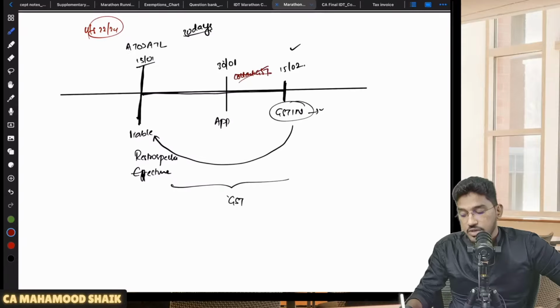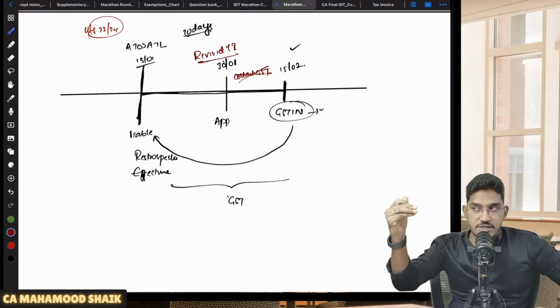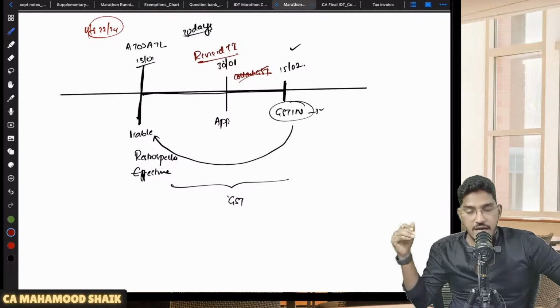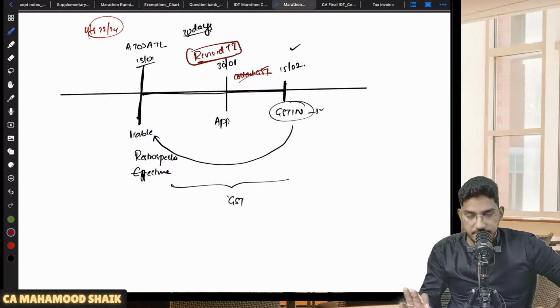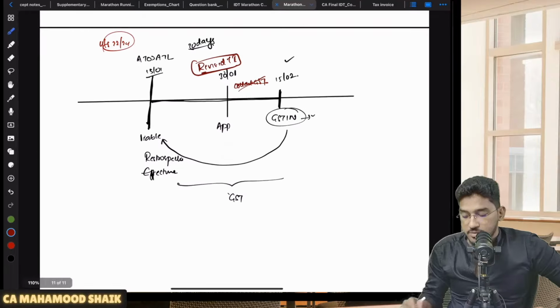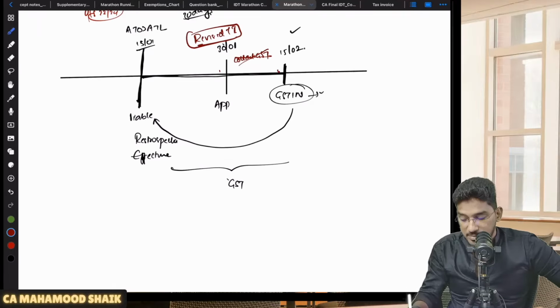No issue. Now, what you can do is you can give something called revised tax invoices. You can give revised tax invoices, charging the GST amount separately, and you can collect the amount and pay it. So like that, here revised tax invoices will be permitted. Okay, so this will be the position in case you are making an application for registration within 30 days. If you have submitted the application within 30 days, this will be the case.